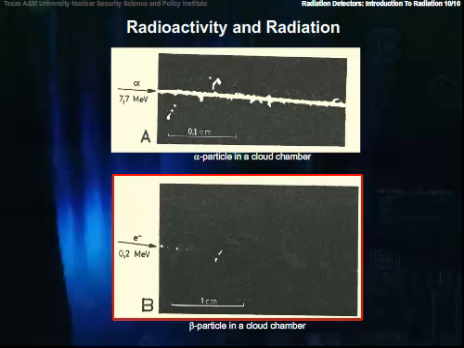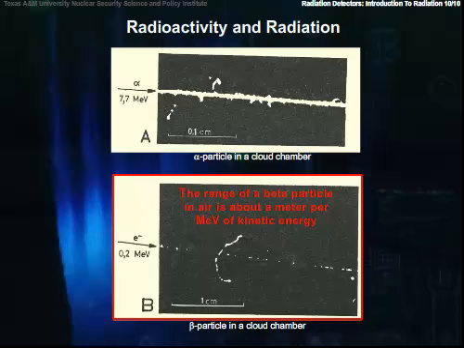Beta particles are electrons or anti-electrons that are ejected from the nucleus. Beta rays are much less densely ionizing than alpha particles, and therefore their range is greater than for alpha particles if they have the same energy. The range of a beta particle in air is about 4 meters per MeV of kinetic energy.